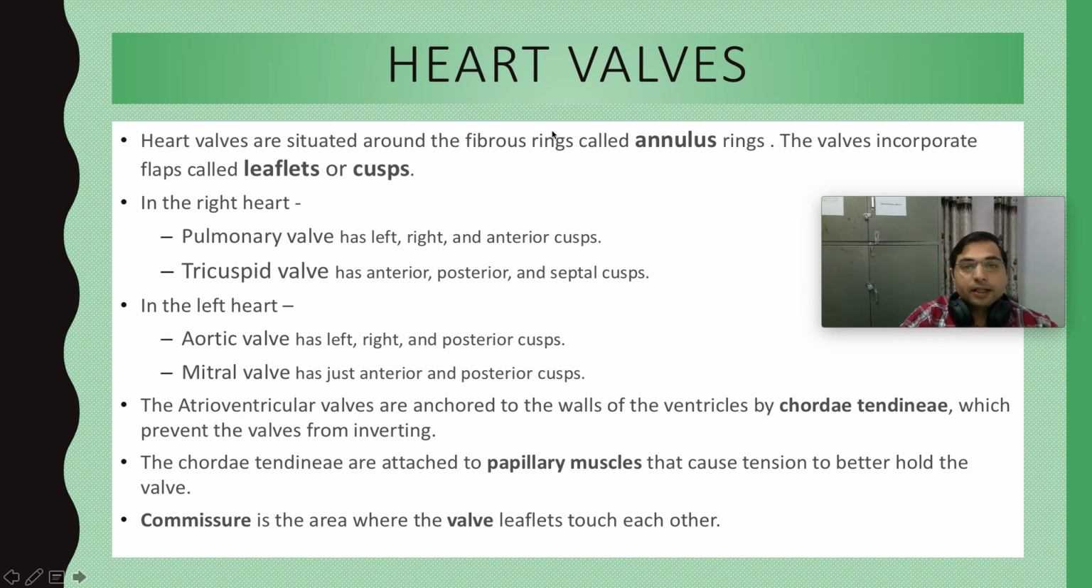These valves are anchored to the ventricles with the help of chordae tendineae, and these chordae tendineae help them not to invert back, right? They hold them in their places. They are like ropes which bind these leaflets. We will see one picture. And these chordae tendineae are attached to the papillary muscles, right? And there are commissures where these valves or leaflets touch each other.